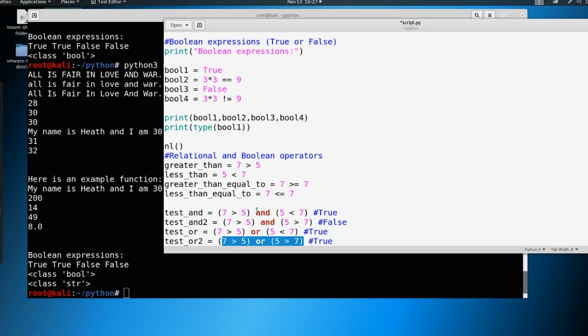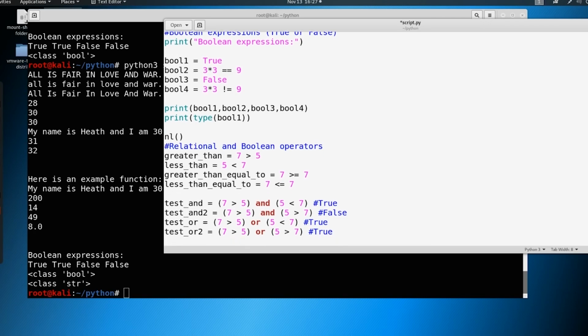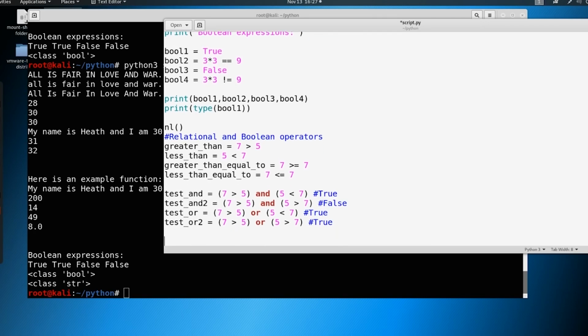In the instance of and, both statements here have to be true in order for it to be true. If one of them becomes false, the whole thing becomes false. In the case of or, if both are true, it's true. If one or the other is true, then it's true. Both have to be false for it to actually return false. Okay? So you can print these out as well to test this out.